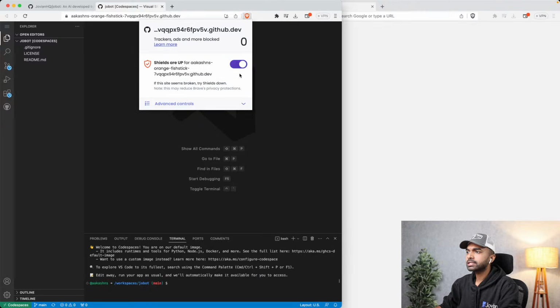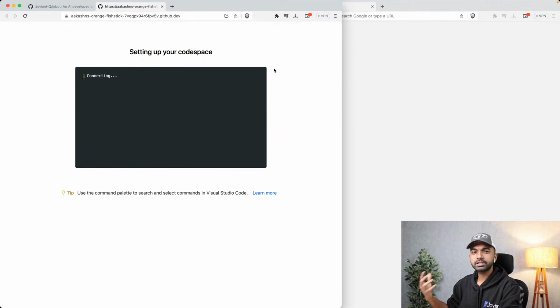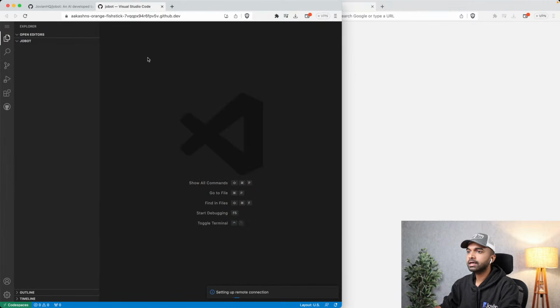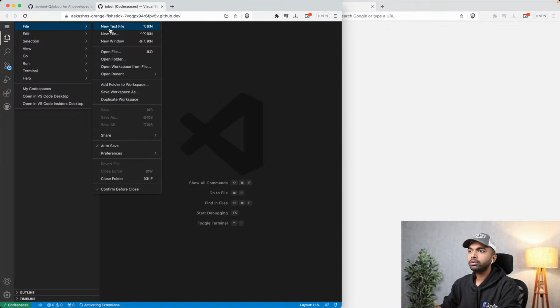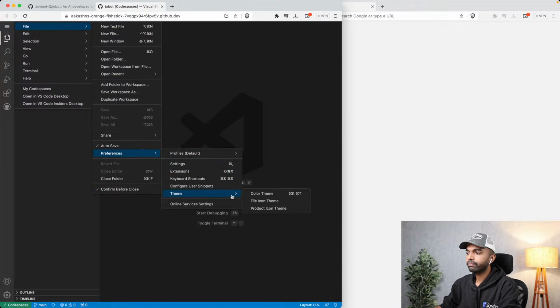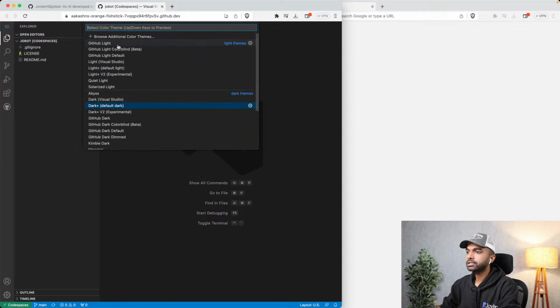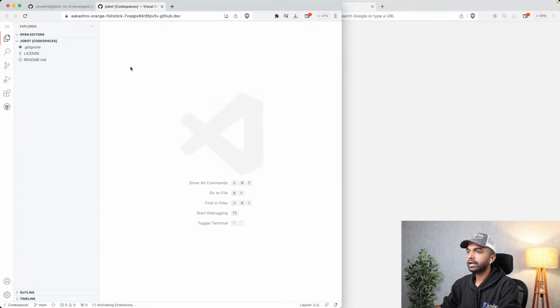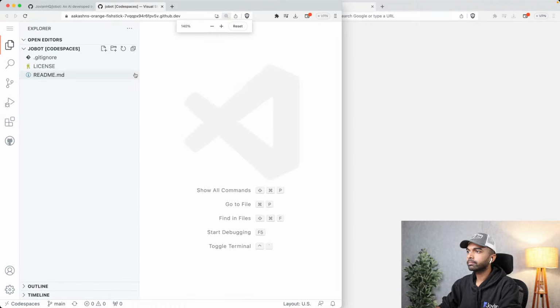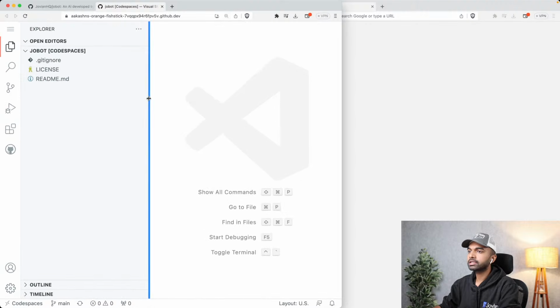So let me just change the theme here so that you can see things a little more clearly. So I am going to go into the settings. So I'm going to click on the menu file. I'm going to go preferences, theme, color theme, and let me change the color theme over here to GitHub Light so that you can see things a little better. And let me zoom in here a little bit as well.